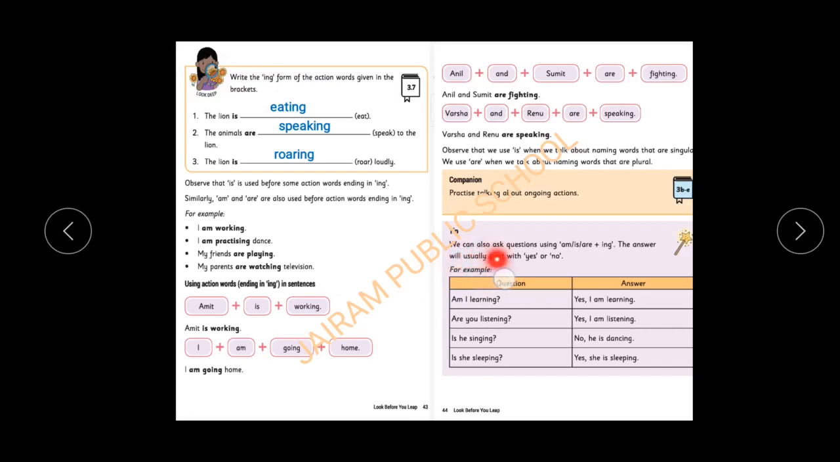We can also ask questions using am, is and are plus ing. So if we are asking questions using am, is, are, we have to add ing to the action word. The answer will be yes or no. These are all the examples. Am I learning? Yes, I am learning. Are you listening? Yes, I am listening. Is she singing? No, she is dancing. Is she sleeping? Yes, she is sleeping. These are all examples of yes or no type questions using am, is and are plus ing.